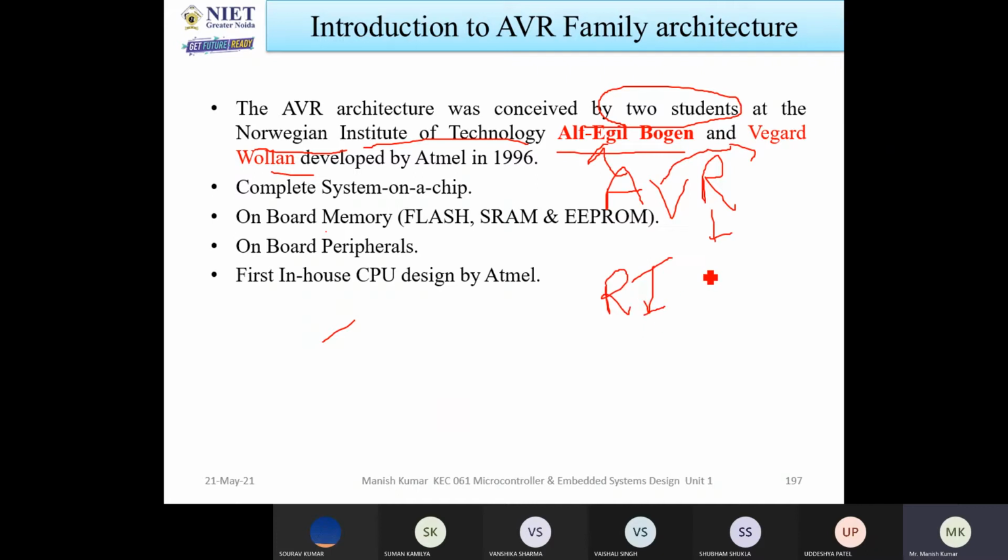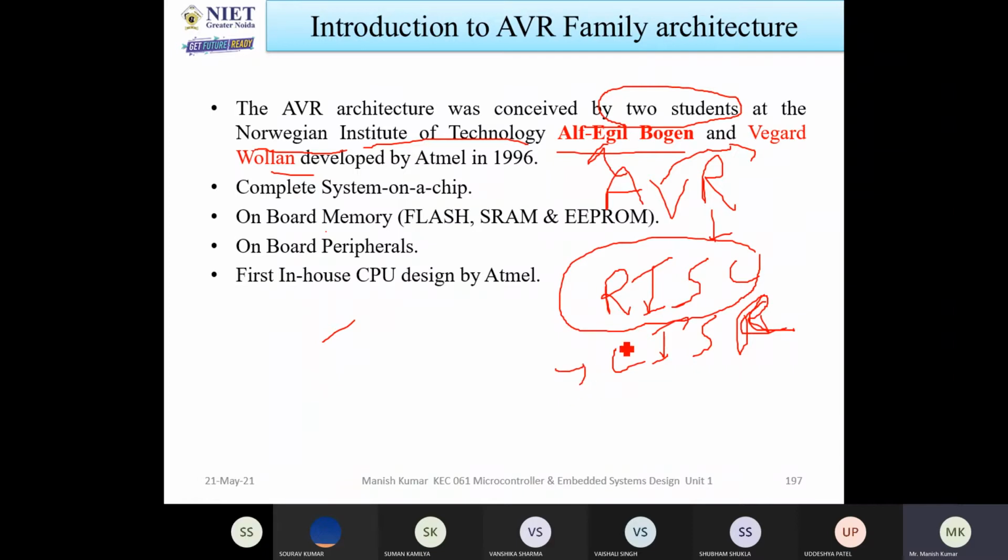There are two types of architectures used for a processor or controller. One is called RISC, another is called CISC. The R indicates that this architecture is based on RISC computing, reduced instruction set computing, and CISC indicates complex instruction set computing. What is the difference?